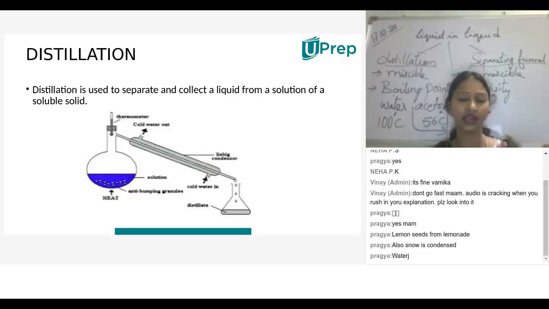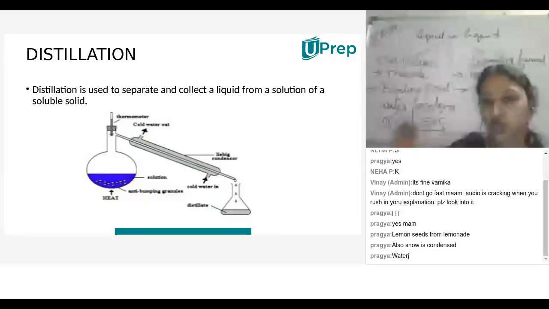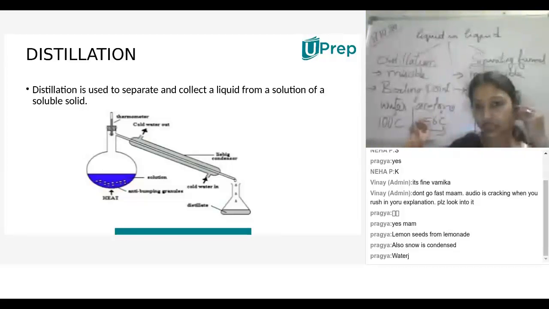So this part we have completed. Now we are going to separate. This distillation process is used to separate miscible liquids. The main principle involved is based on the boiling point. Yes or no? You have seen one example, like separation of water.